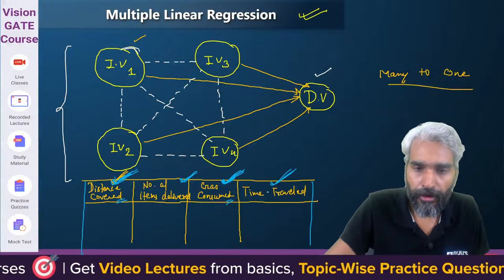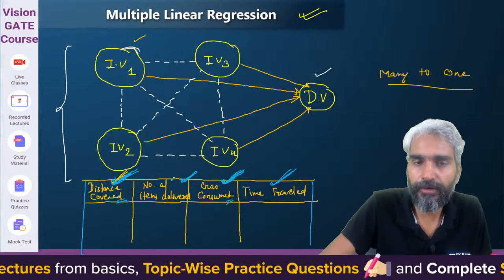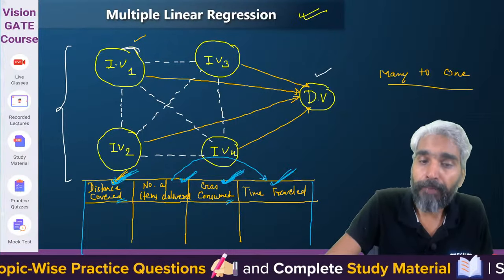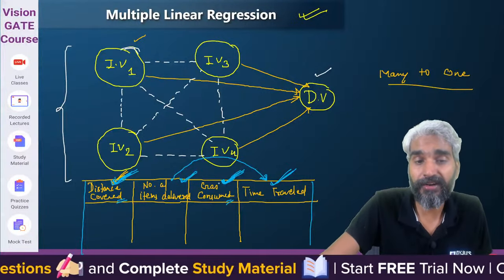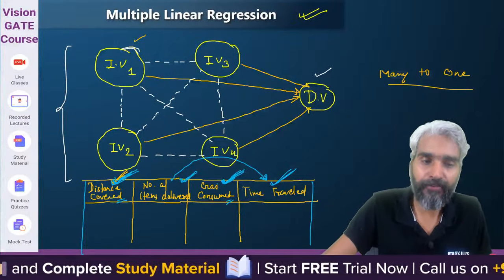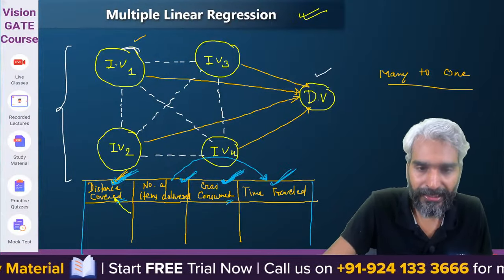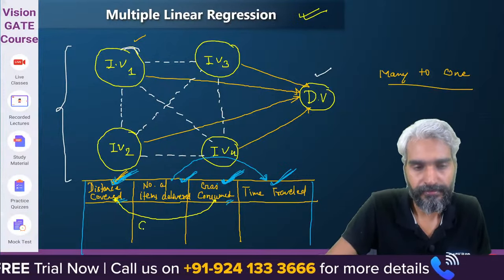Clear? So obviously the time traveled will also depend on the number of items delivered, but it is highly correlated with the distance covered and gas consumed. But apart from that, these two things, distance covered and gas consumed, are highly correlated with each other. Yes or no?